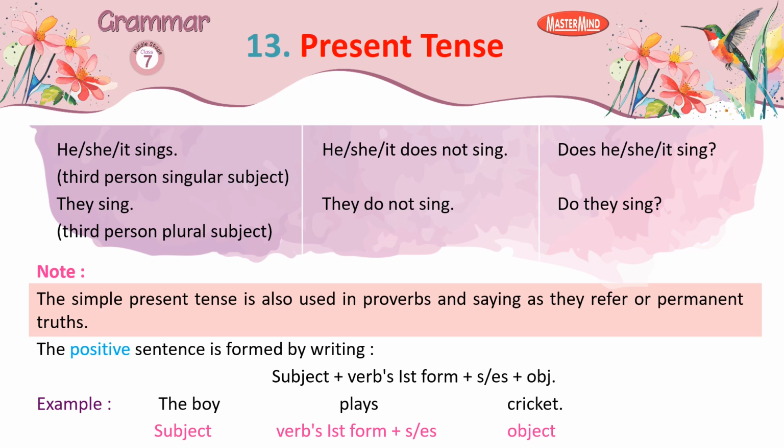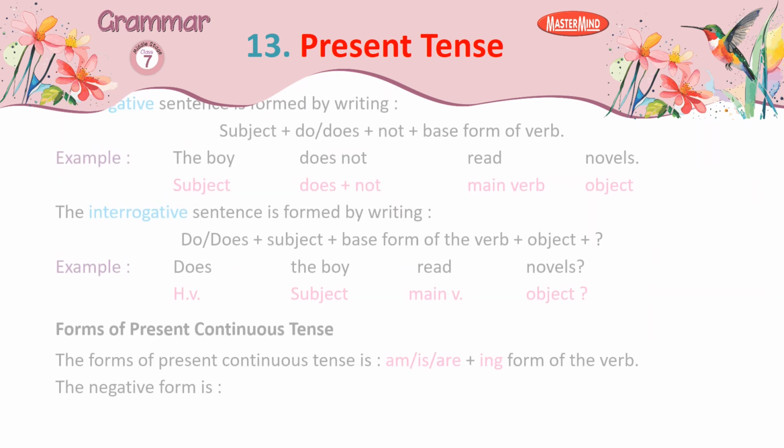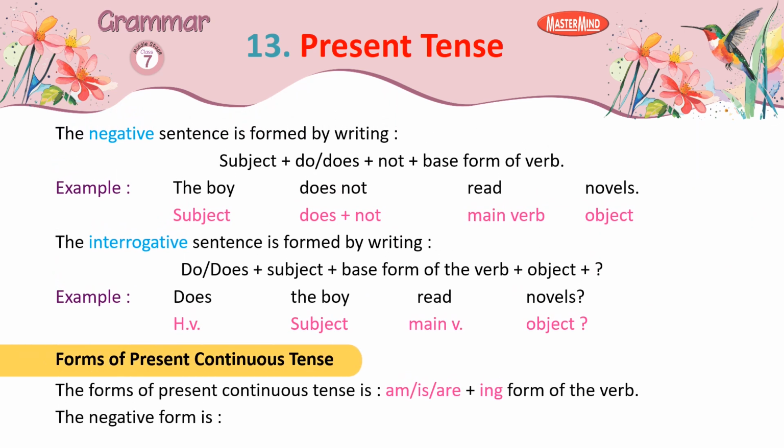The positive sentence is formed by writing subject plus verb's first form plus s, es plus object. Example, the boy plays cricket. The negative sentence is formed by writing subject plus do, does plus not plus base form of verb. Example, the boy does not read novels.